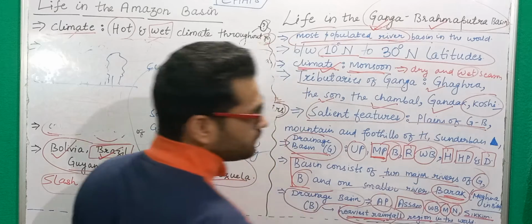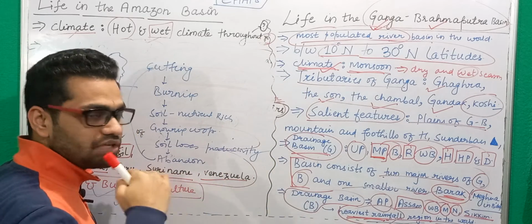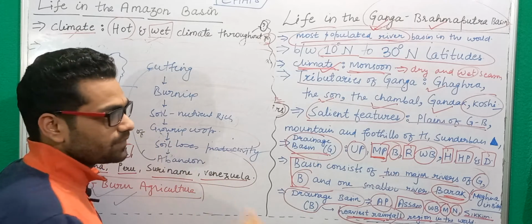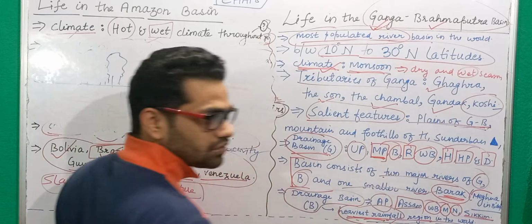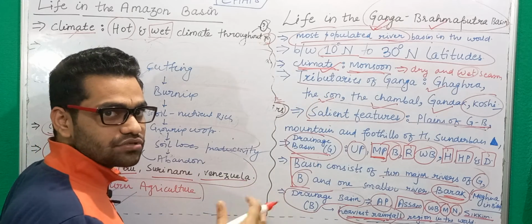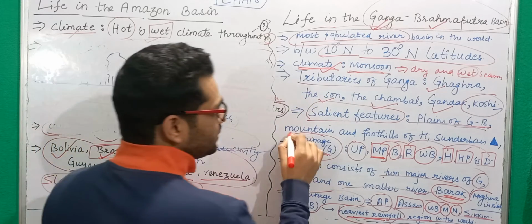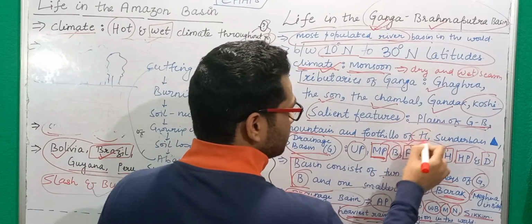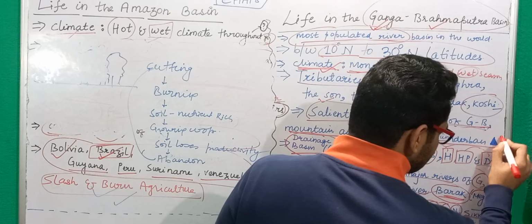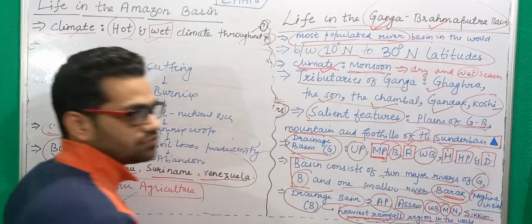Now, some salient features that you will observe in this Ganga Brahmaputra river basin is first the plains that you have of Ganga and Brahmaputra. We have Gangetic plain, which is one of the most fertile regions in the world. Then you have Brahmaputra plain. The northern part of Brahmaputra plain is also famous for rice growing. And then you have mountain and foothills of Himalayas, and then you have Sundarban Delta. Now this is very important to understand.